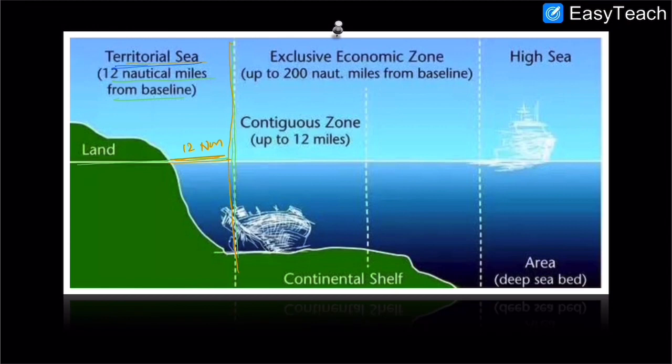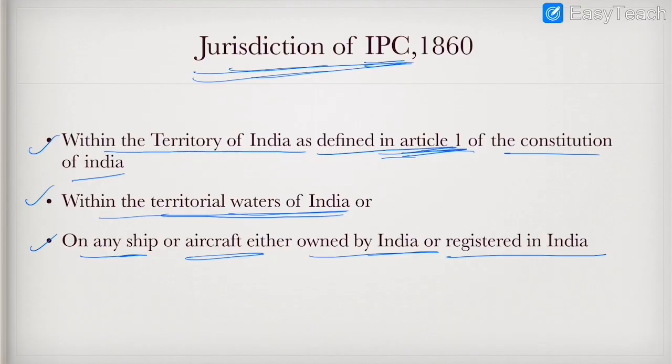Any ship traveling within this area, whether it belongs to India or any foreign country, if any offense has been committed on that ship, will be liable under the Indian Penal Code. That is what the second point says, within the territorial waters of India. If anybody commits any offense within the territorial waters, up to 12 nautical miles, citizen or foreigner, they will be liable under the Indian Penal Code. On any ship or aircraft also, they will be liable.